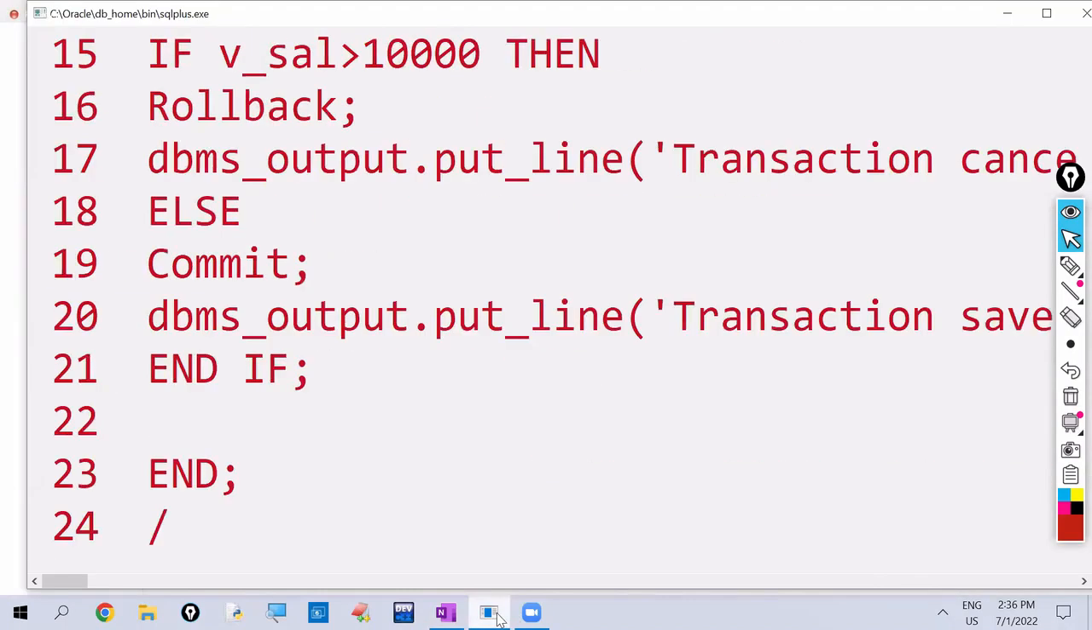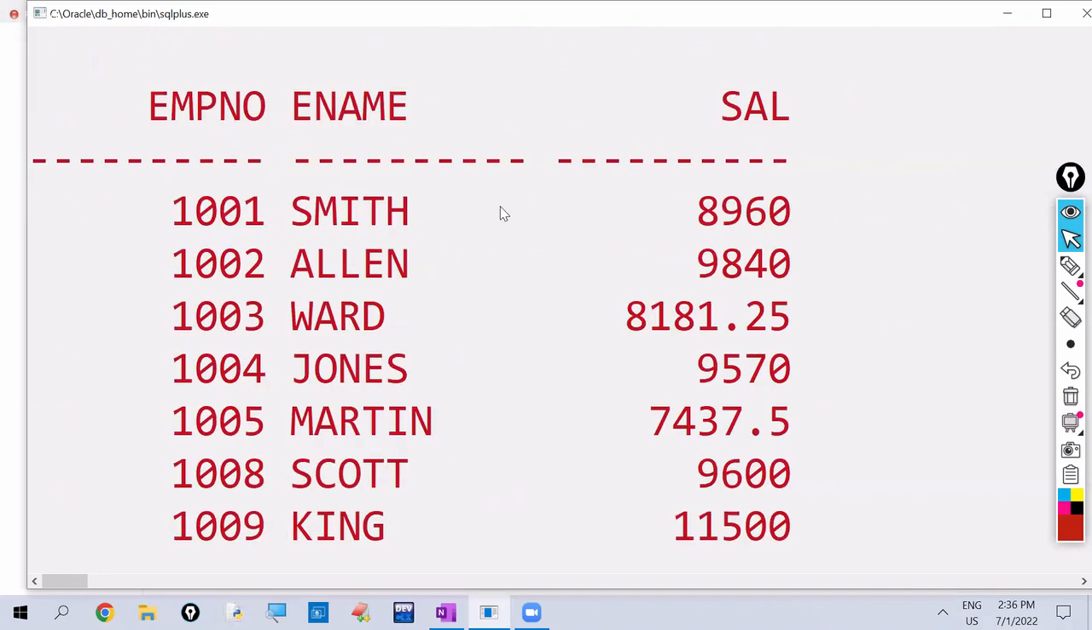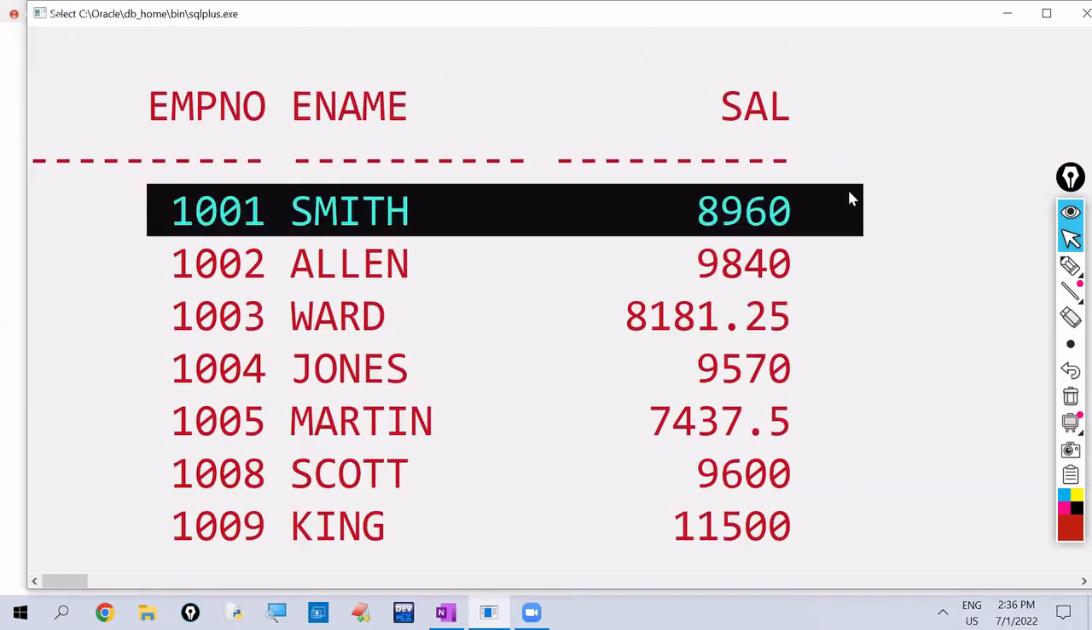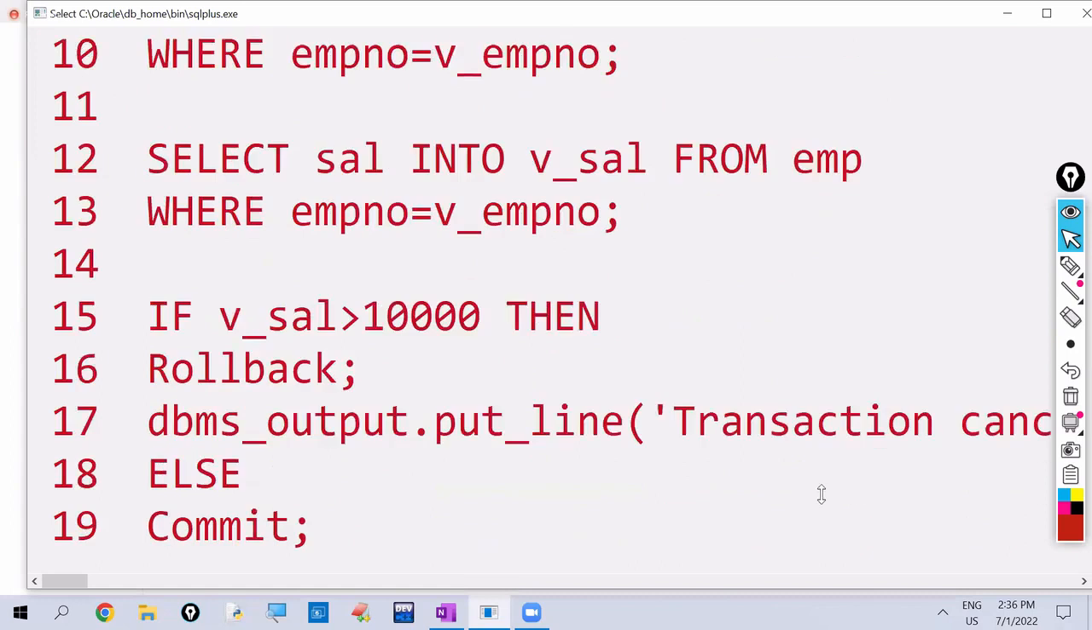Okay, I am giving employee number as 1001. As of now, what is his salary? 8,960. I want to increase 1,000 rupees. After increasing 1,000 rupees, what will be his salary? 9,960. Okay.